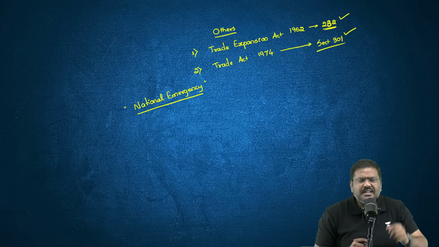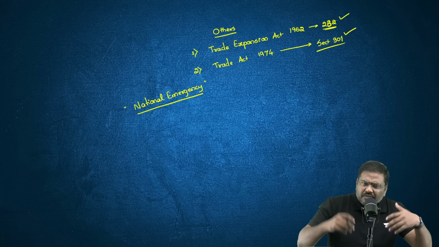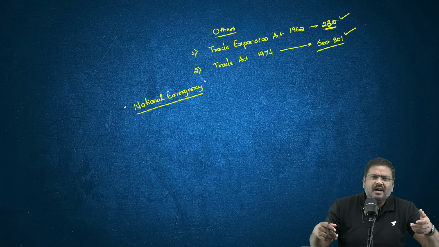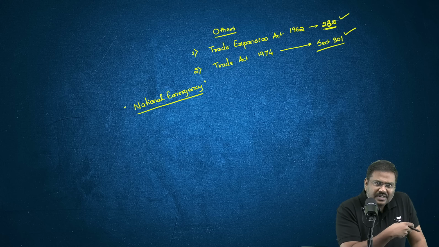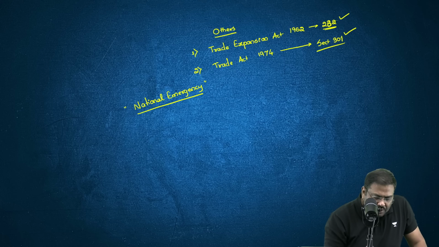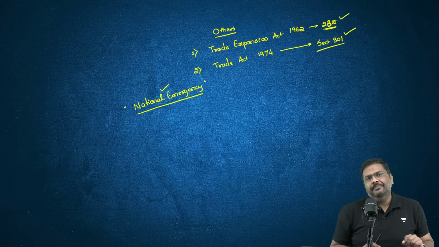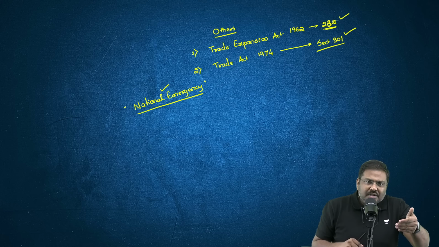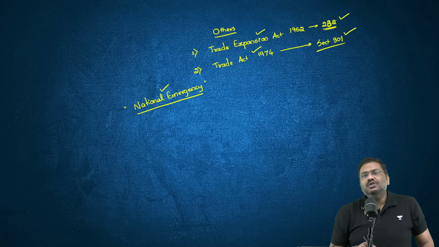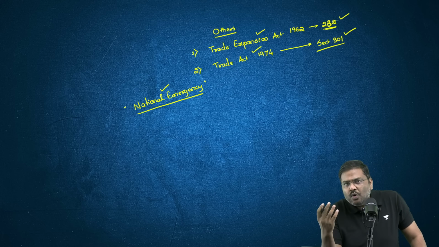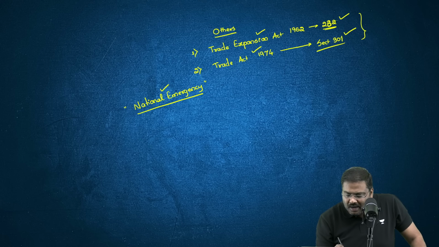We're importing fentanyl from different countries such as Canada, such as China, etc. And this is causing a lot of disturbance, death of a lot of citizens of USA. And this constitutes a national emergency. And when there is a national emergency, I can't use provisions such as section 232 or section 301 because these are a time consuming process.